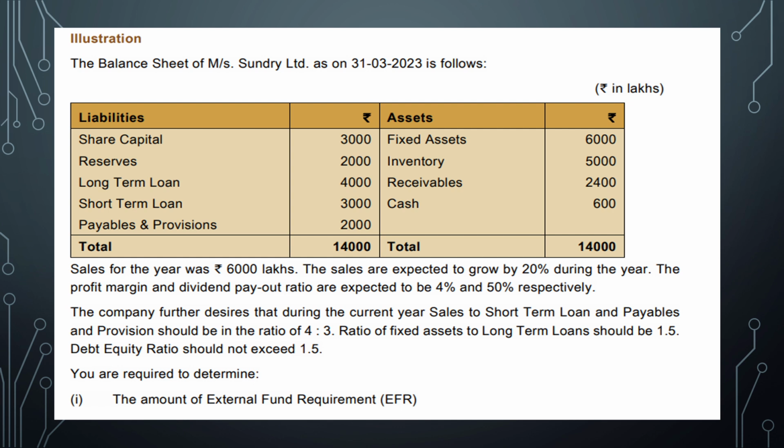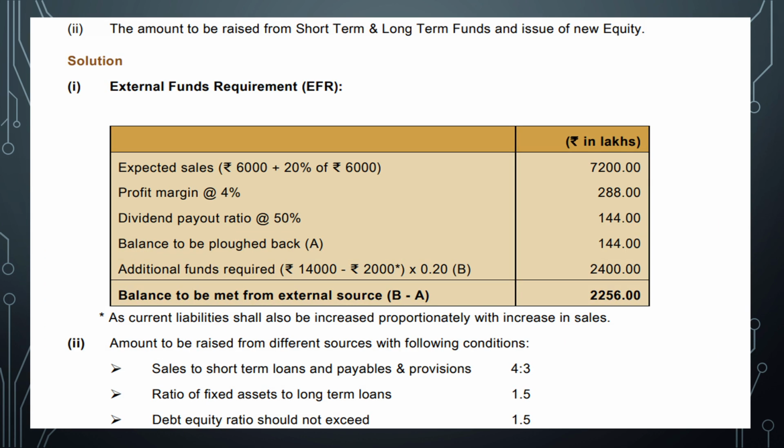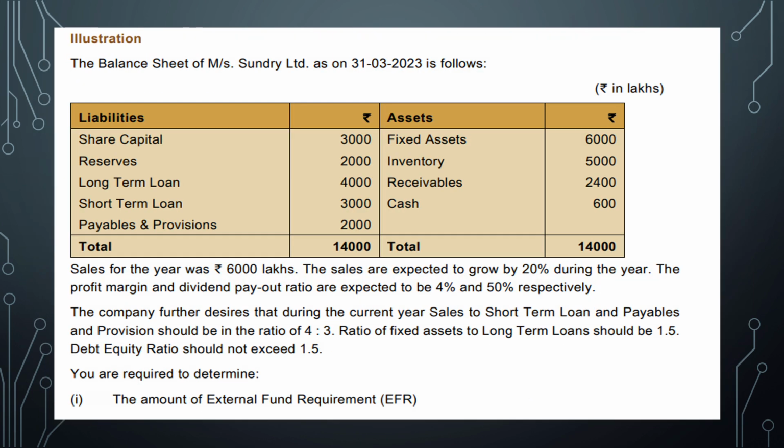These are the various mistakes which candidates tend to make. So various details is given. Sales for the year is 6,000 lakhs and sales are expected to be 20% during the year. So profit margin dividend payout is given, and you require to determine the amount of external fund requirement and the amount to be raised for short-term, long-term funds and the issue of new equity. So various data is given.